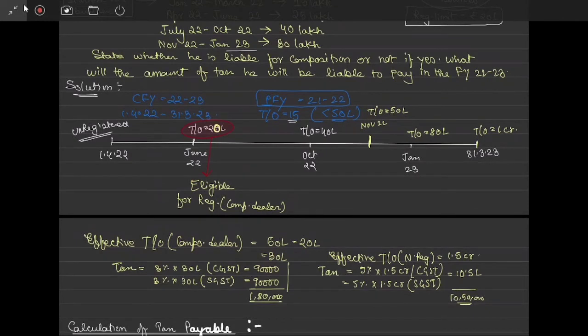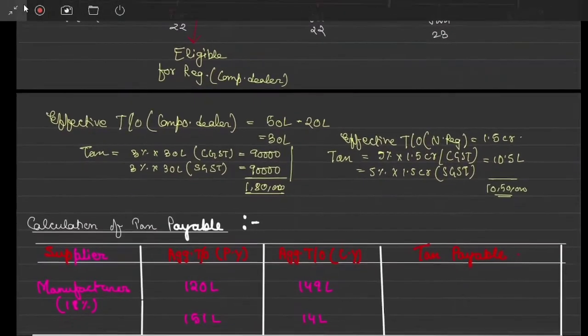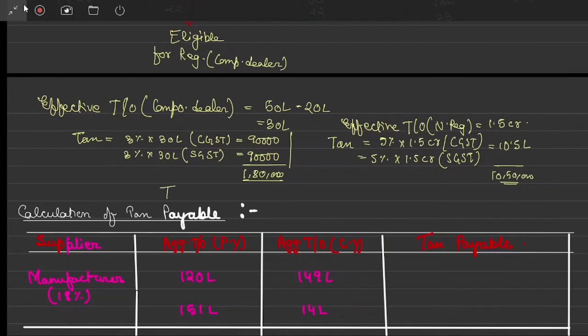He is eligible for composition scheme, but only till November 2022. After that he is not liable to get registered. So the total tax he will pay, correct? Total tax payable is